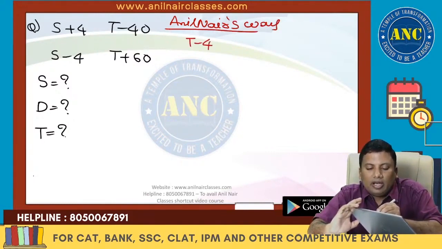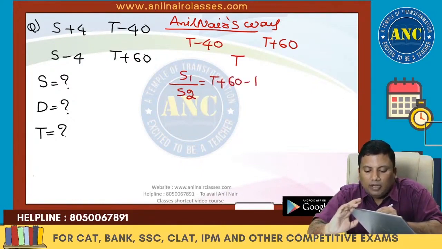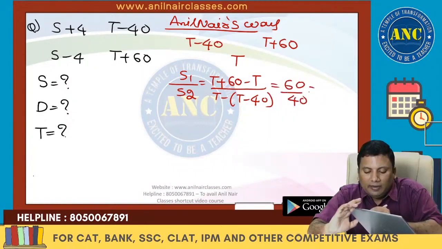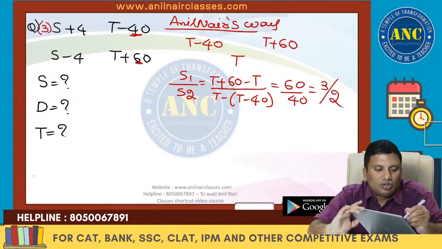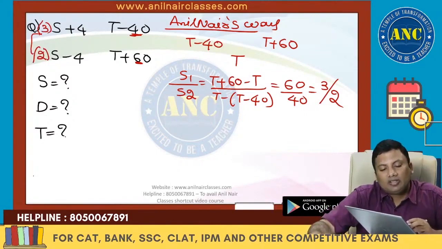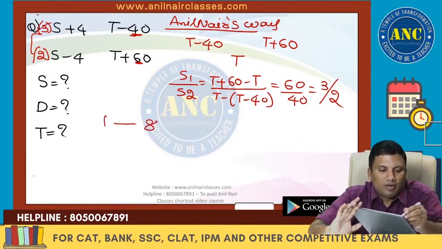Lowest it is T minus 40. Highest it is T plus 60. Average it is T. So S1 by S2 is equivalent to (T plus 60 minus T) divided by (T minus of T minus 40), which is 60 by 40, which is nothing but 3:2. So it is 2:3 for time, so the speed will become 3:2. 3 and 2, difference is 1. But S plus 4, S minus 4 difference is 8. 1 is becoming 8, so this will become 24.